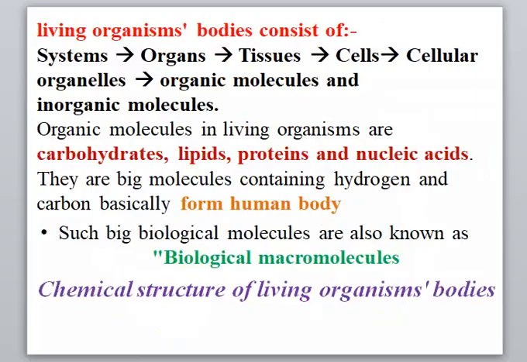So we have to know that living organisms' bodies consist of systems, organs, tissues, cells, cellular organelles, organic molecules, and inorganic molecules. Organic molecules in living organisms are carbohydrates, lipids, proteins, and nucleic acid. They are big molecules containing hydrogen and carbon that basically form a human body. Such big molecules are also known as biological macromolecules. So, in this chapter, we will talk about the chemical structure of living organisms' body.